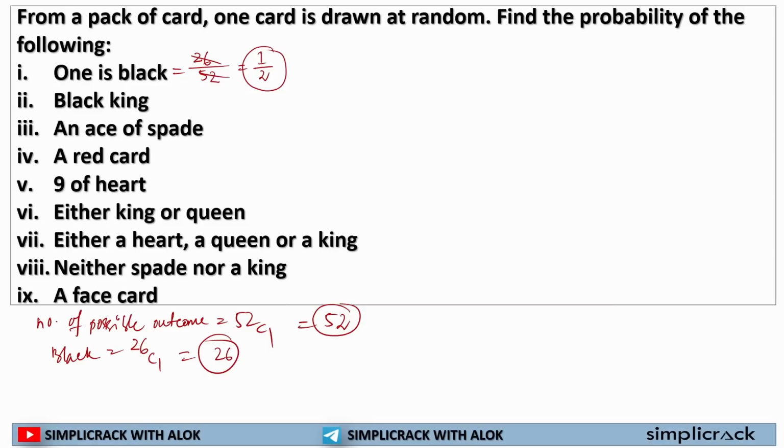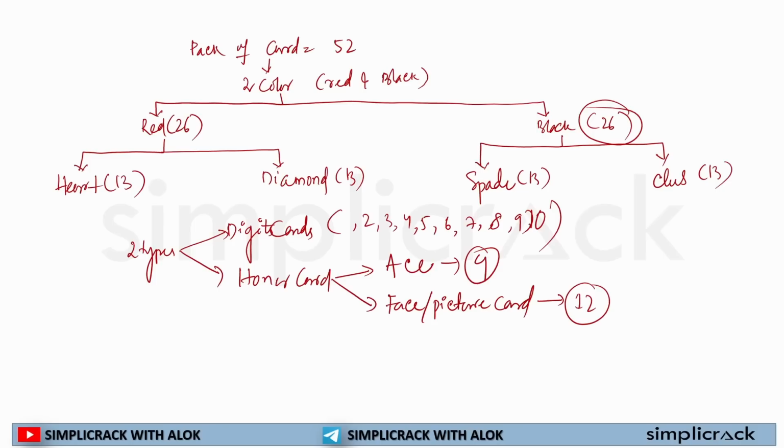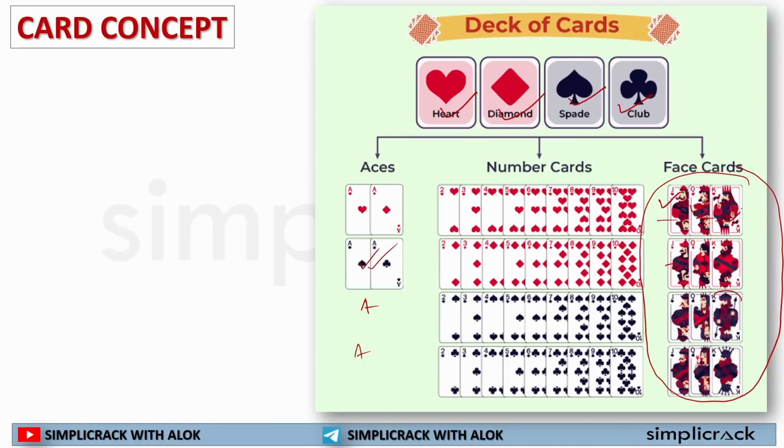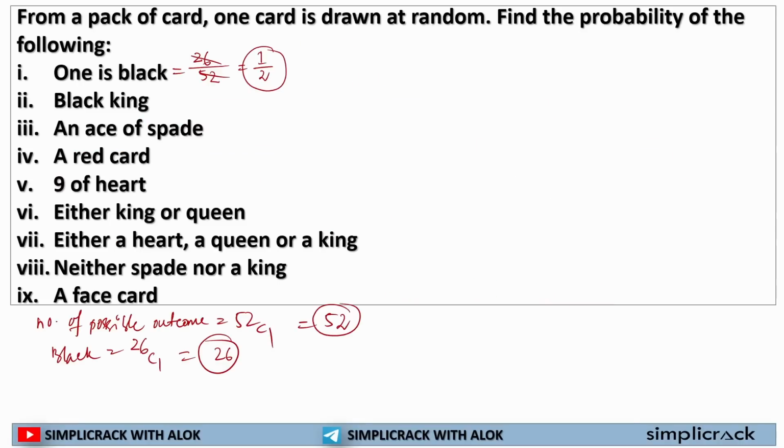Now, the second question, black king. See, in this particular question, how many kings are there? 4 kings are there. But 2 kings are in black color. So my desired outcome of black king is 2. If I solve it, it will be 2 by 52, that is 1 by 26. 52 will always be the same, because in this question, out of a pack of cards, we are selecting one.